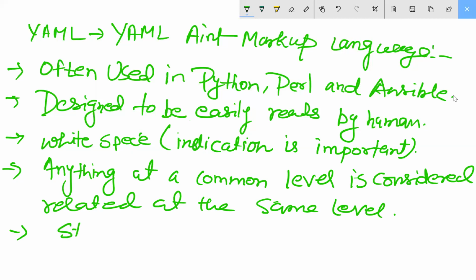A comment starts with this sign. Then key value representation.